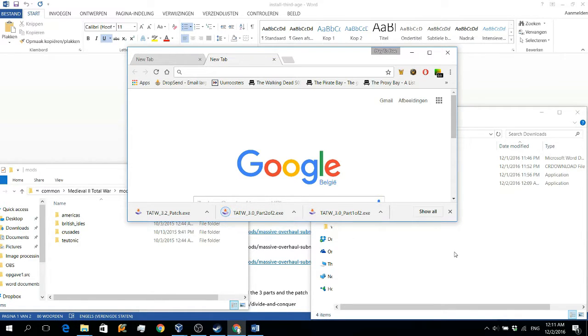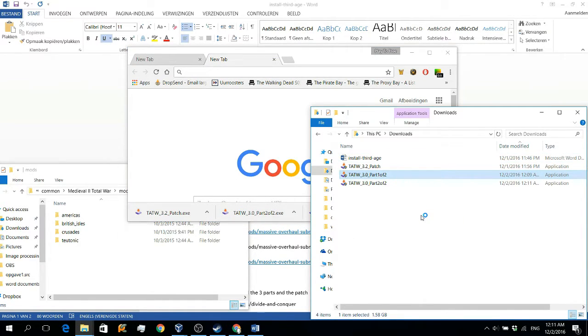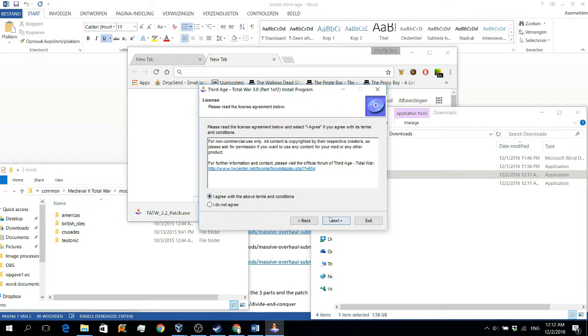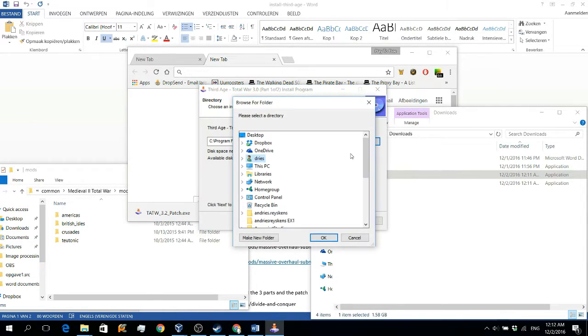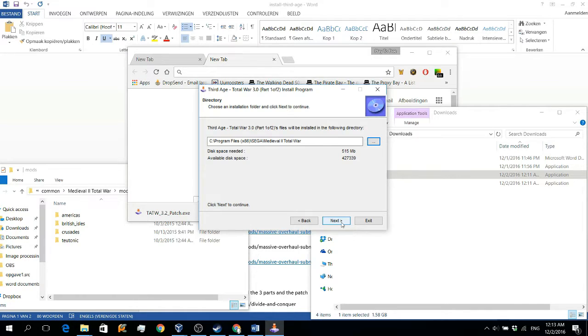Okay, so the next thing we want to do is to install the game. So we start with part 1 of 2 of the mod, and we will install it in any random folder. The installer will ask if it's okay to install it on the C drive, and C has Medieval Total War, and it's okay. Any folder will do. I found this to work for me, so I did it this way. You also could install it in your Steam folder itself, but that's not necessary.